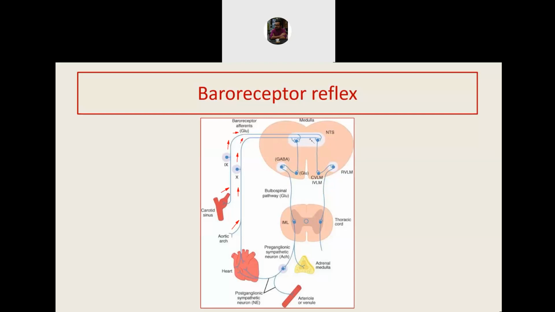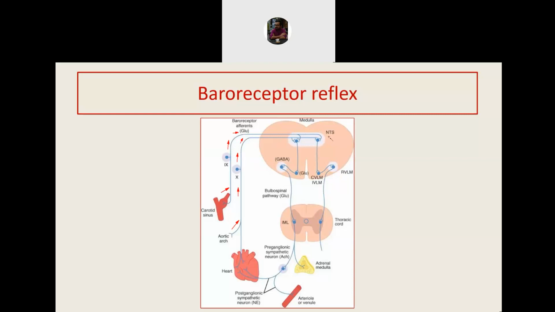In the medulla oblongata, there are different nerve nuclei. Nuclei are clusters of cell bodies. And these nuclei, all of them together, are known as the vasomotor center. Now, what are the components of the vasomotor center?